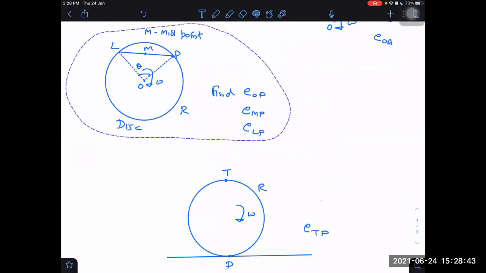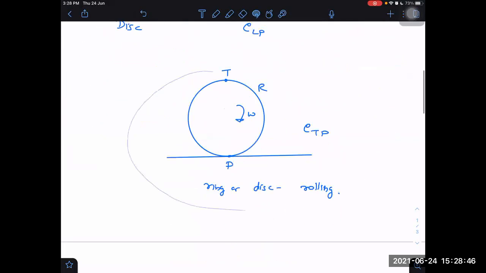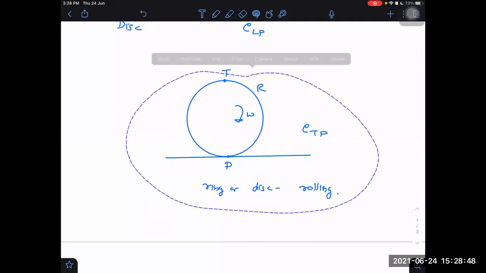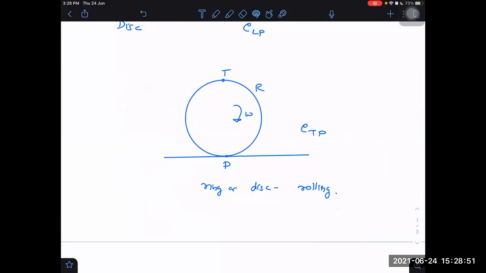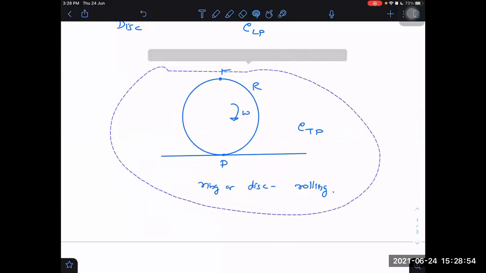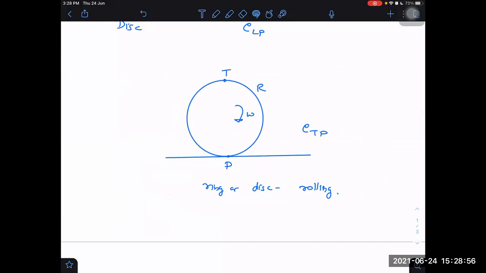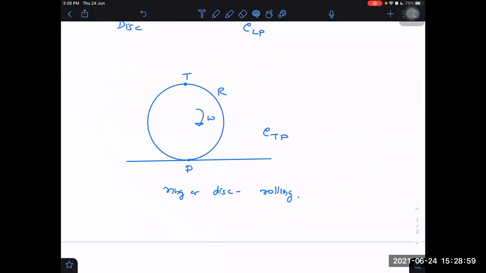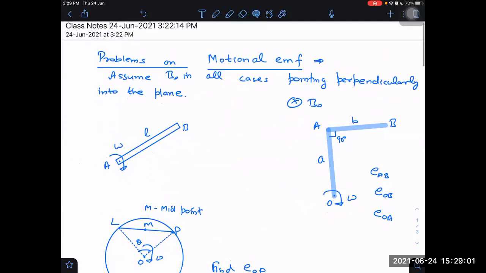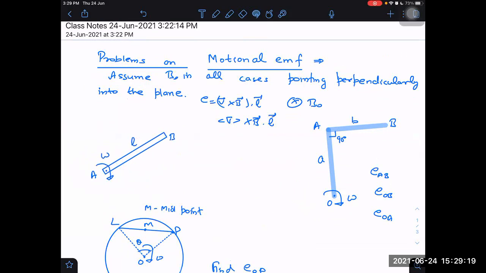If B is constant, it is V average into B. EMF is normally equal to V cross B dot dL, but now it becomes V average dot L if B is constant. B should be constant first, then only.